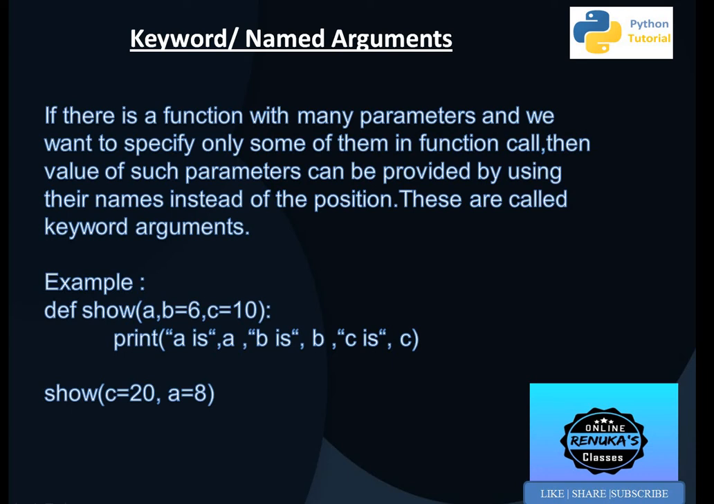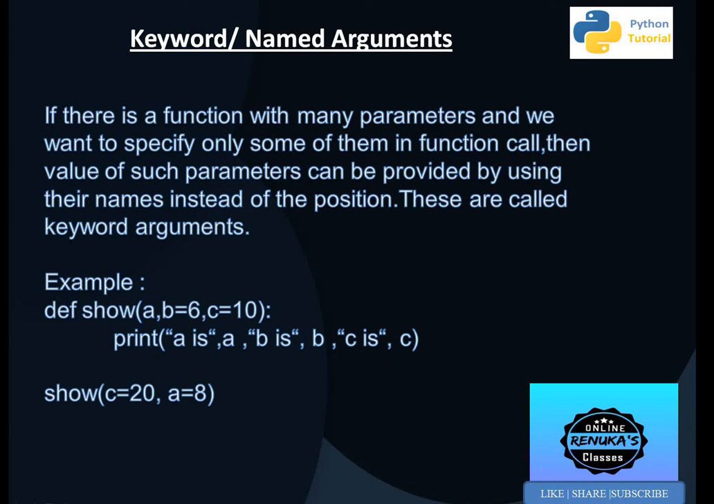Next are keyword or named arguments. Why are they needed? Suppose there is a function with many parameters and we don't need, at the time of calling, to give values for all the parameters. In that case we can use names instead of their position, so that it would be easy for the function to check which value we have given. So they are known as named arguments or keyword arguments.